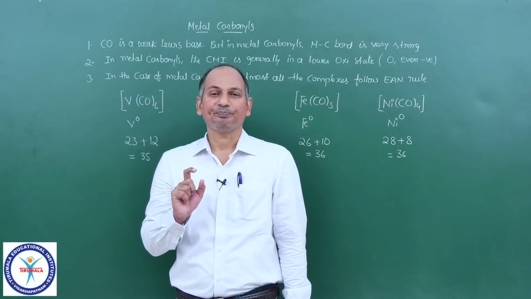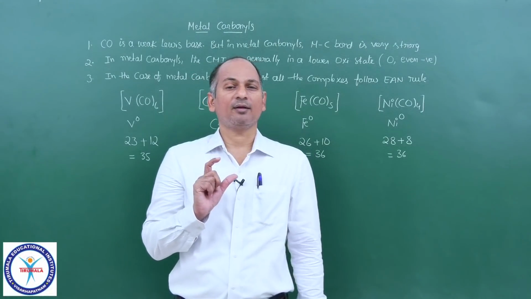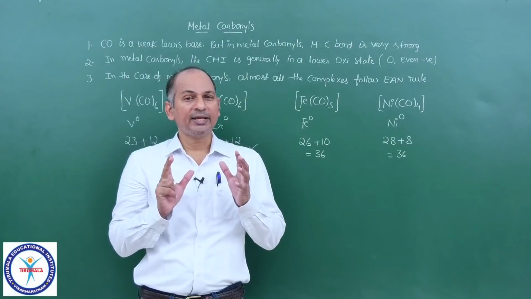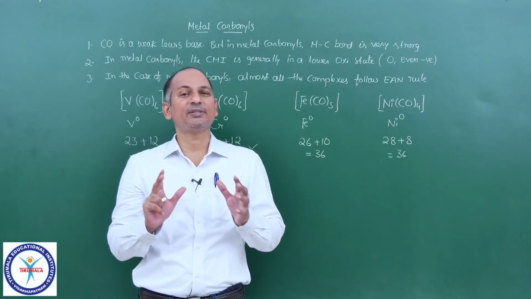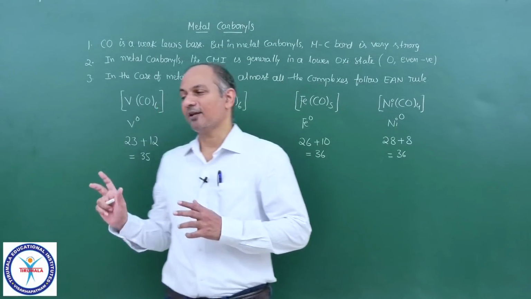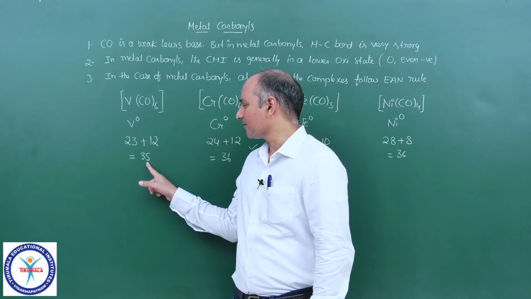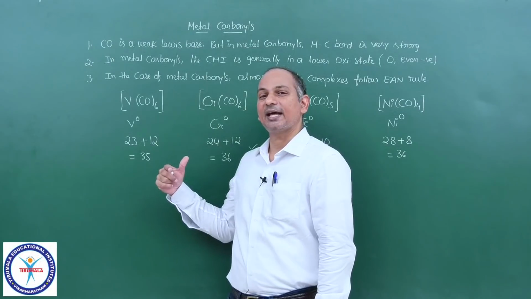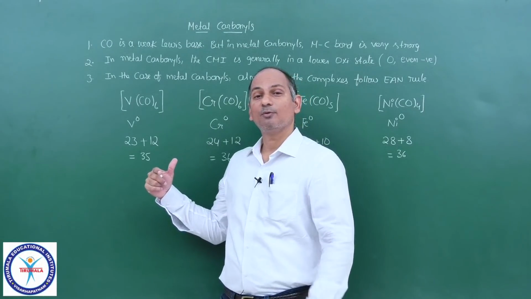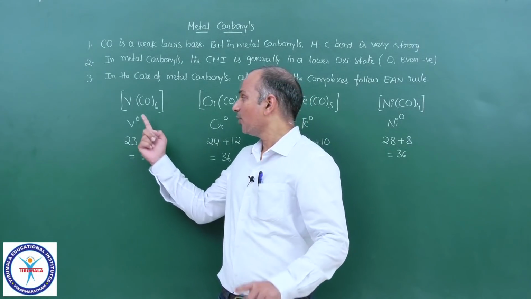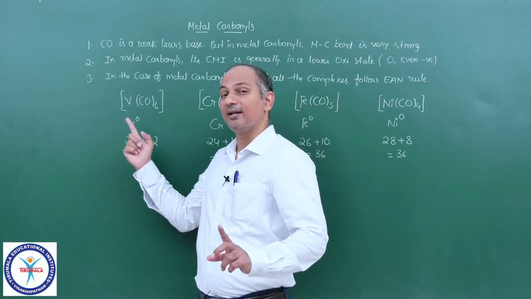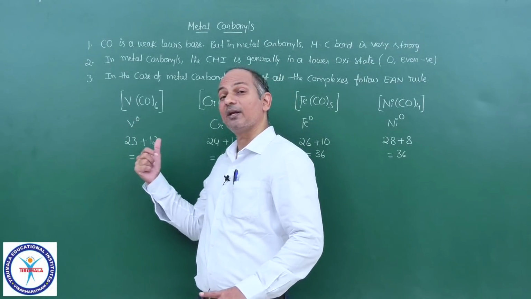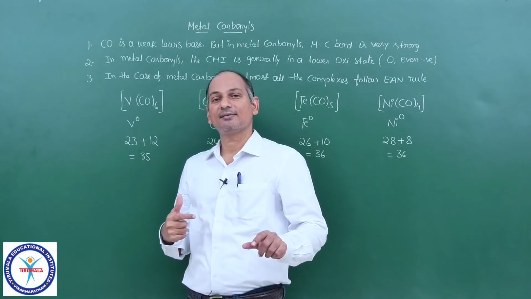And one more very important point. If you treat this V(CO)6 with a reducing agent, how many electrons is it short of 36, the atomic number of the next higher noble gas, krypton? Only 1. If vanadium gains 1 electron, then the total number of electrons would be 36.